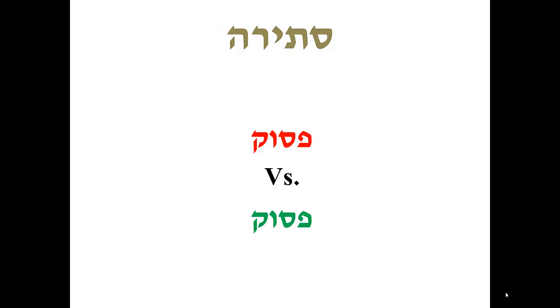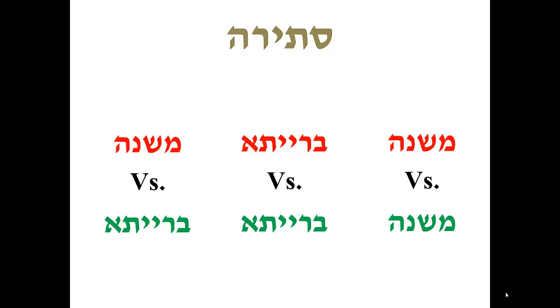If there are two psukim that seem to disagree, the Torah is the one authority, the authority of Hashem, so it is difficult. We have two psukim that contradict one another. Also, we have a stirah if a Mishnah and a Mishnah, or a Braita and a Braita, or a Mishnah and a Braita make statements that seem to contradict each other.